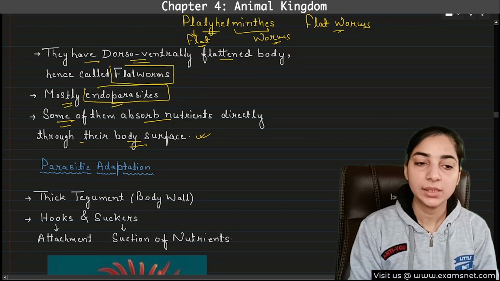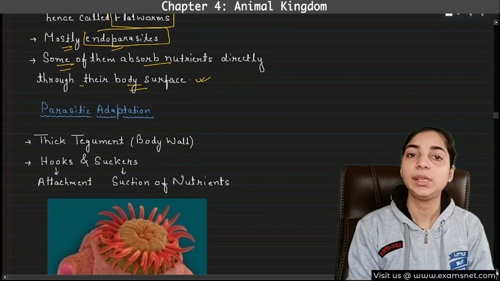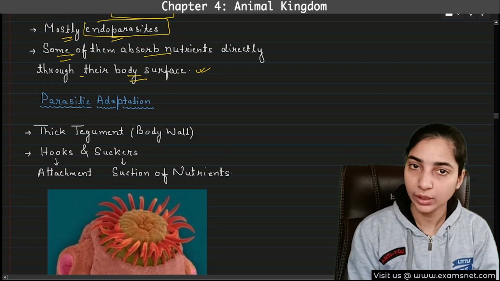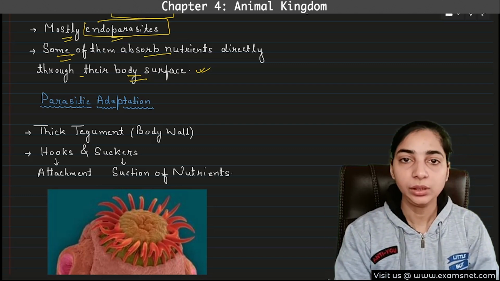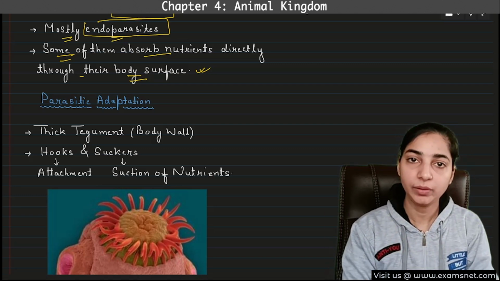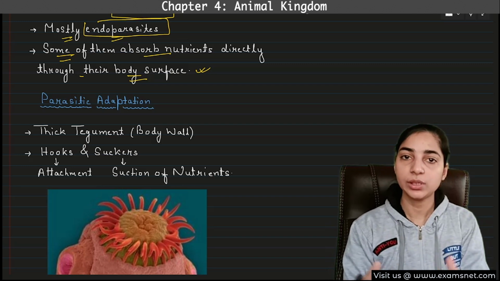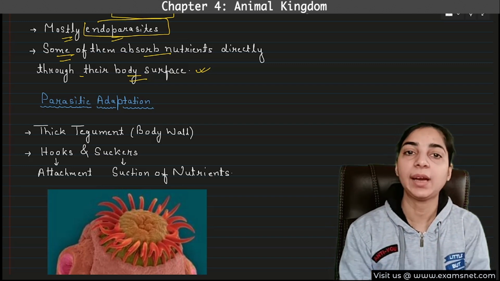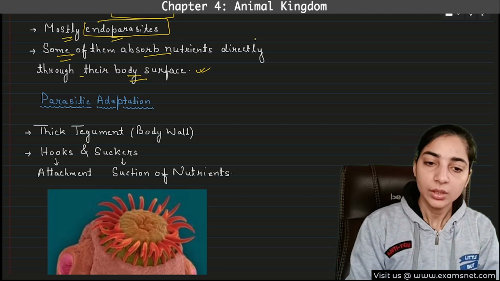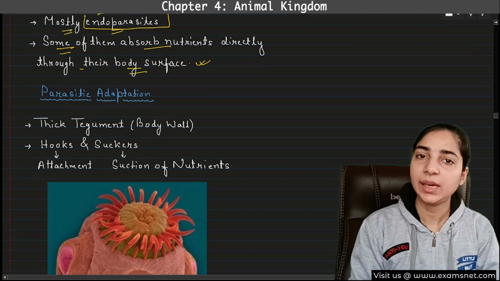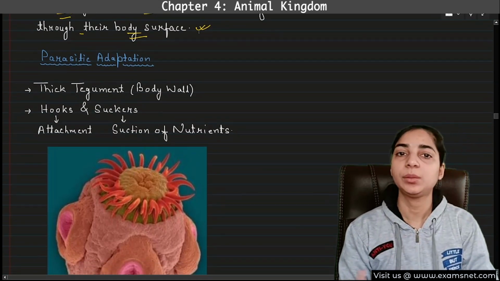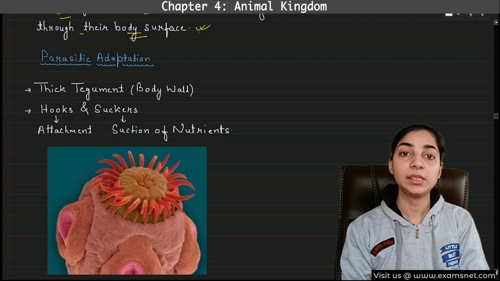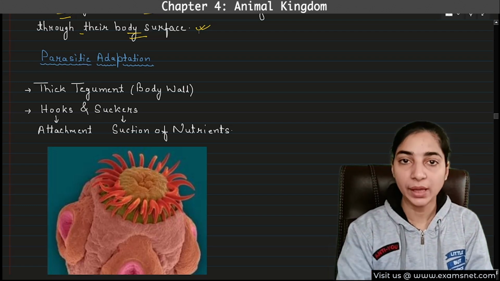Now we come to the parasitic adaptation. We have seen that they are mostly endoparasites, that they will live inside the body of the host. They are the parasite, and the organism inside which they are found is known as the host. Suppose the Platyhelminthes is found in our body, then we will act as the host and they will act as the parasite. If any parasite enters into our body, our immune system tries to protect us. Our immune system tries to kill the parasites or any pathogen, right?